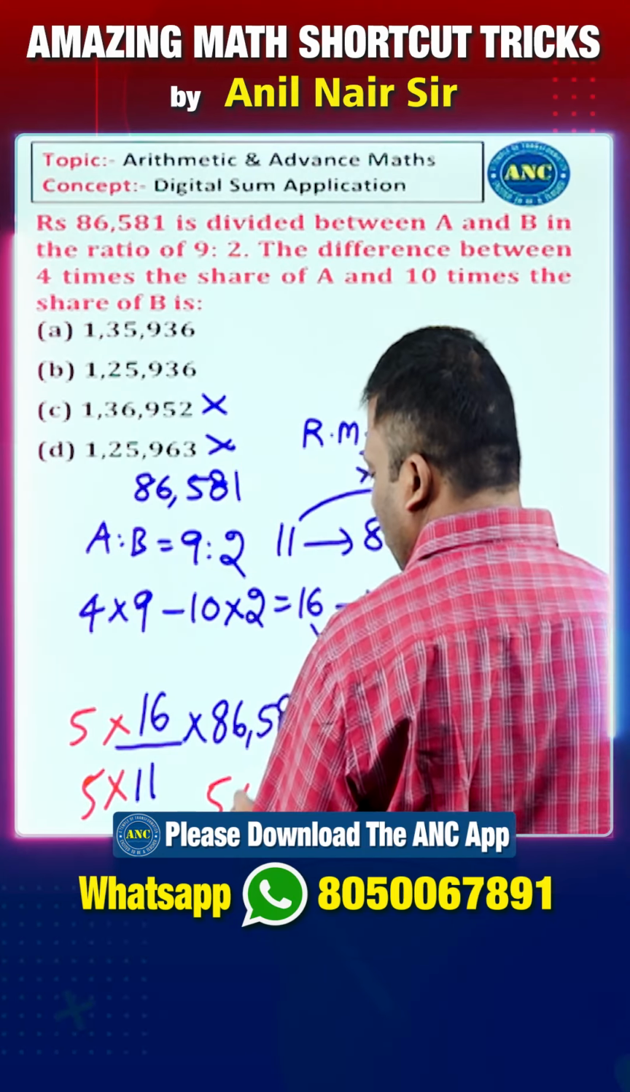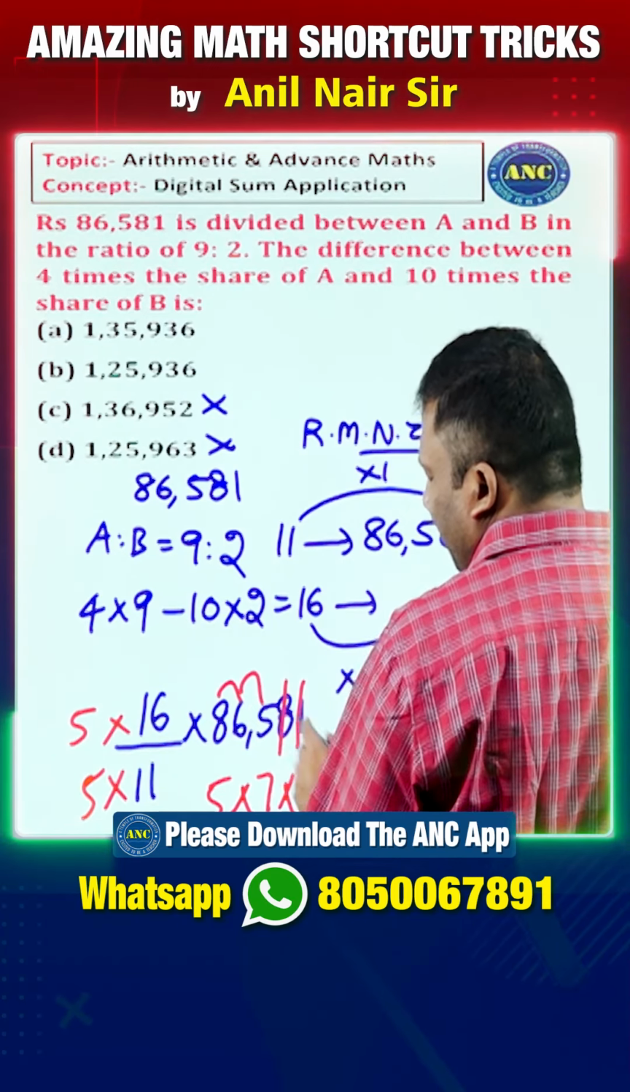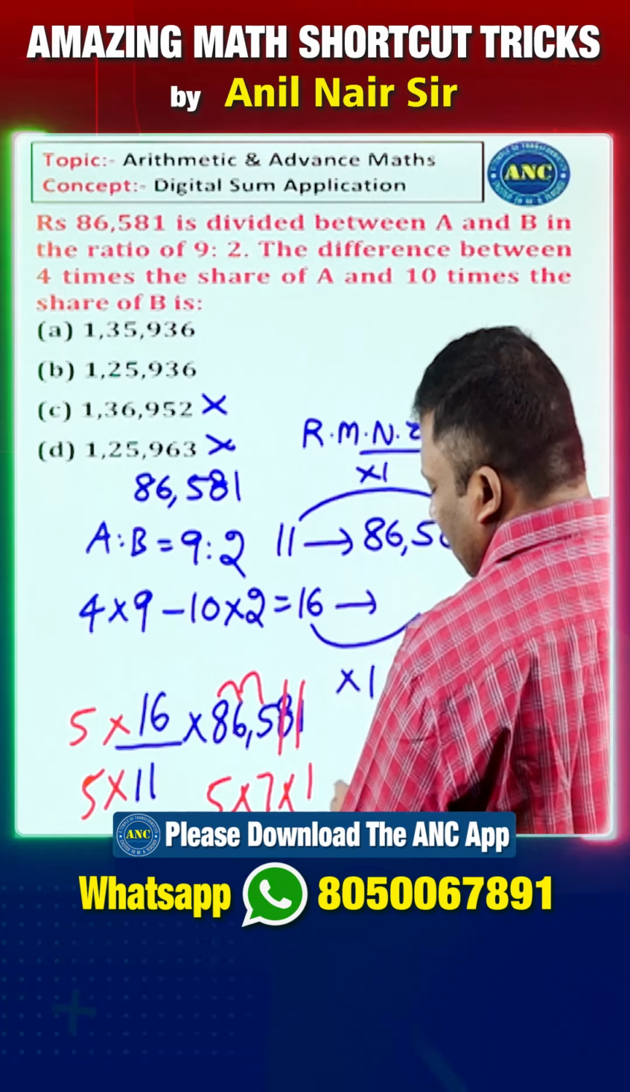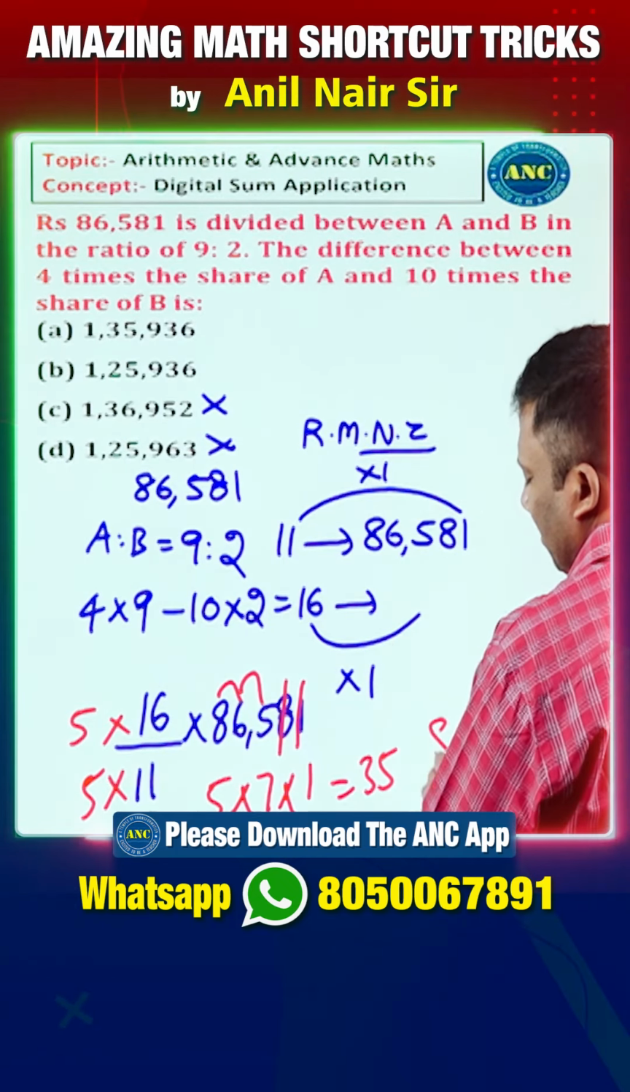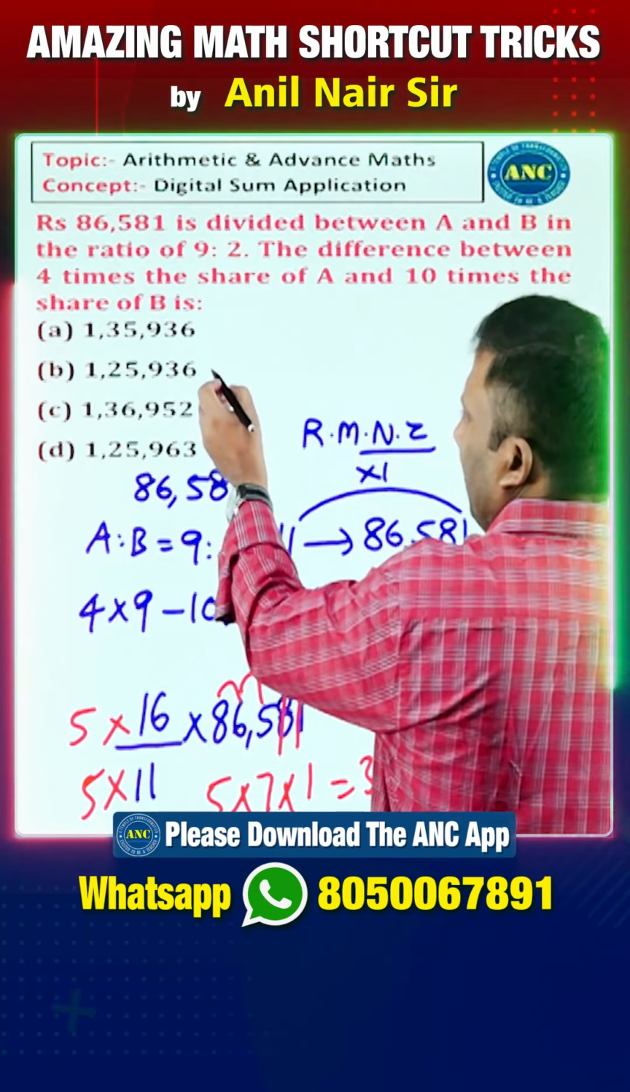It is 5 into 16 is 80. 8 plus 1, 9 out. 14 plus 5, 19. It is 1. 5 into 2, 10. 35. 35 digital sum is 8. Answer digital sum should be 8, which is giving in option B.